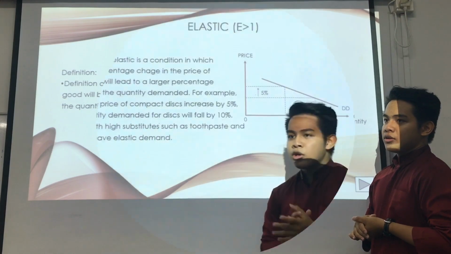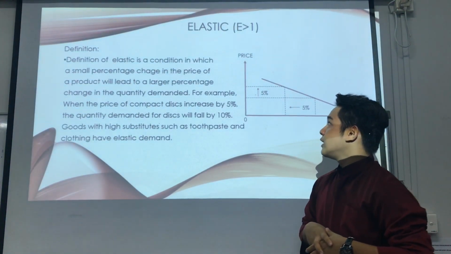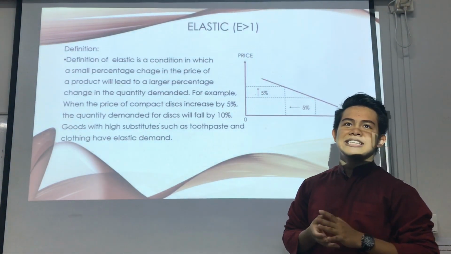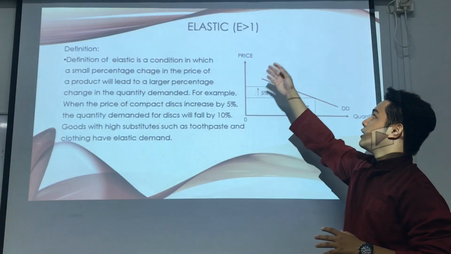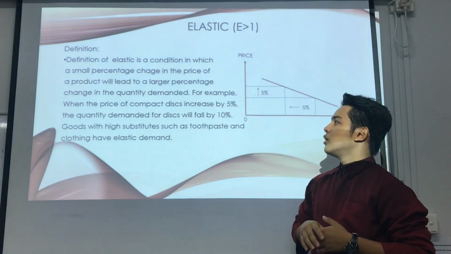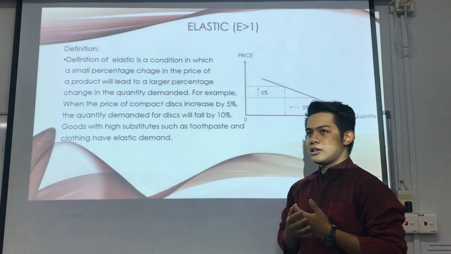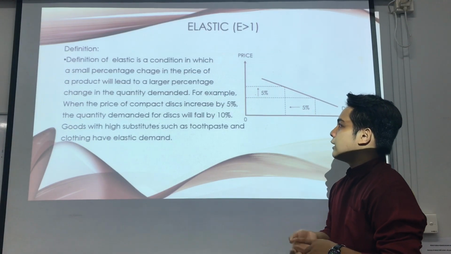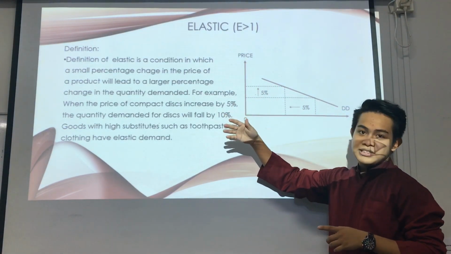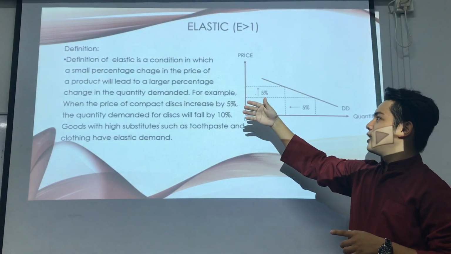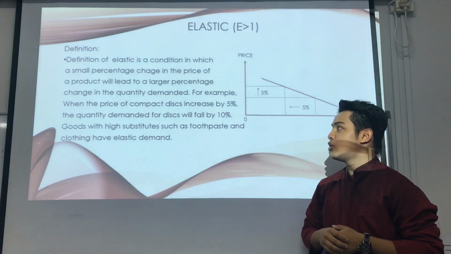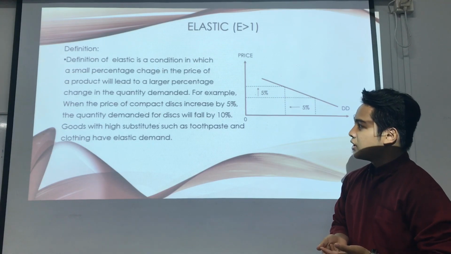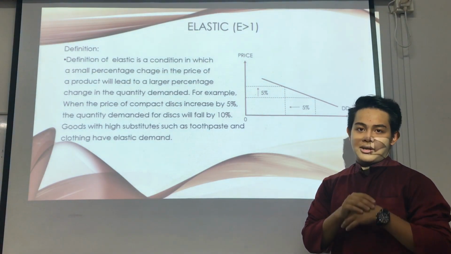Okay, we go to number 4. It is elastic, that is E more than 1. The definition of elastic is a condition in which a small percentage change in the price of a product will lead to a large percentage change in the quantity demanded.